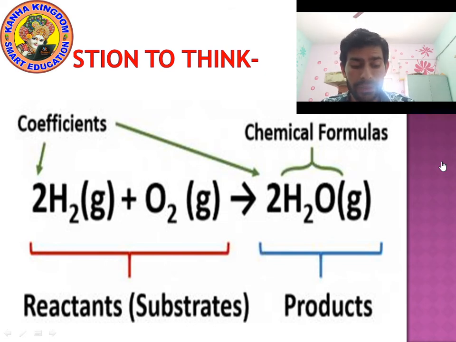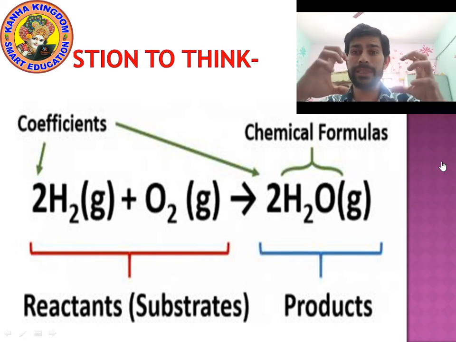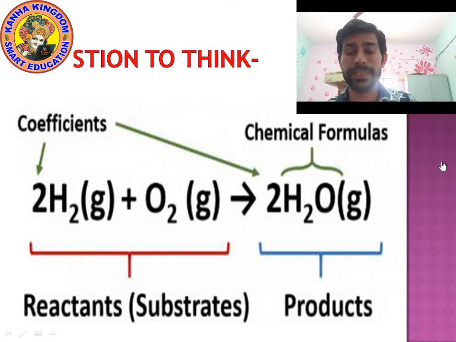Why are H2 and O2 reactants? Means why are hydrogen and oxygen reactants? Why is H2O a product? The reason behind it is the substances which react with each other are called reactants. Means those substances which we write on the left side, before the arrow, are known as reactants.